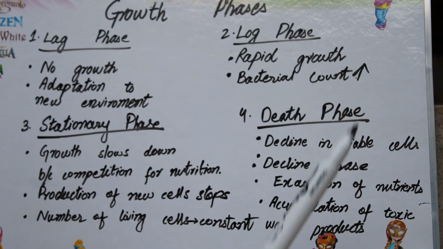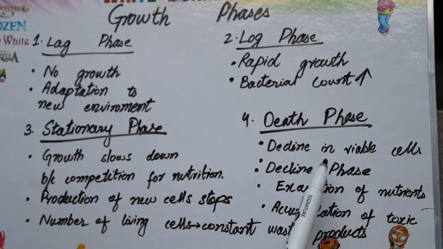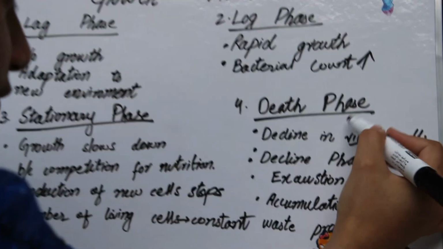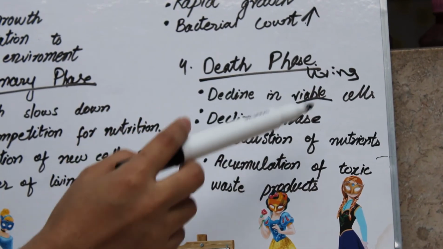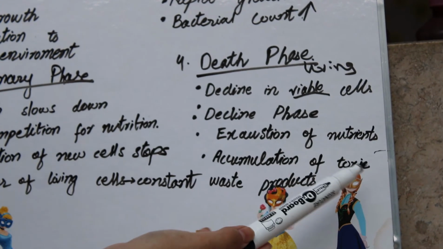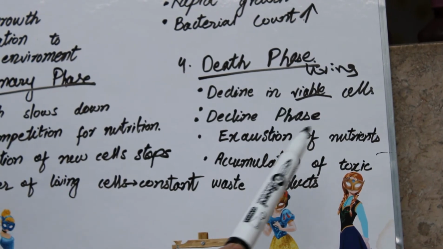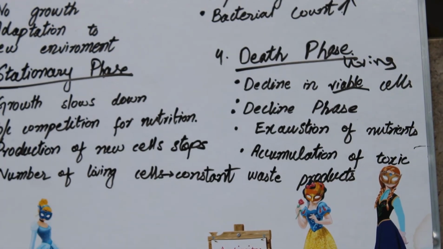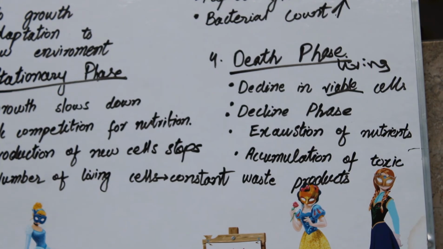The last phase, the death phase, is the decline phase. Decline phase is that in which there is a decline in the viable cells. Viable cells means the living cells, which can survive easily. This phase is also known as decline phase, because now the exhaustion of nutrients, a large number of bacterial cells have already been produced. Now nutrients are getting scarce, getting unavailable. So that's why there is an accumulation of toxic waste products, toxic substances. That's why now the bacterial cells are going to die.